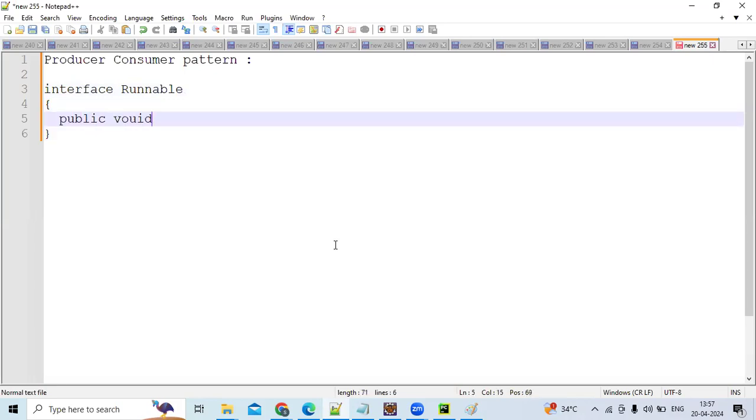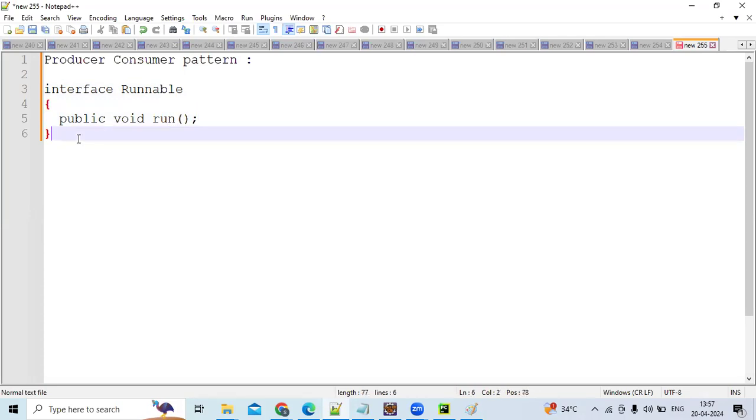Guys, don't think that by using lambda expression you can write a body for any method. It's not the case, guys. You can write a lambda expression only for functional interfaces, the methods in the functional interface. It is not possible to write it for anything. I will tell you the reason also.